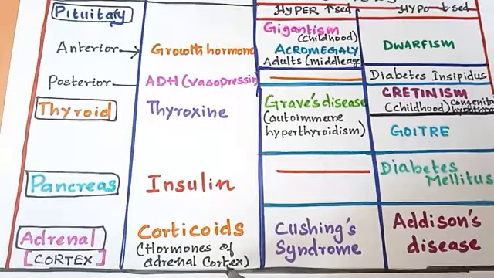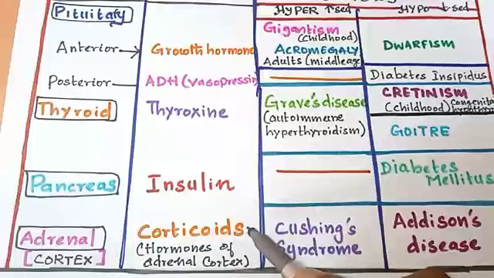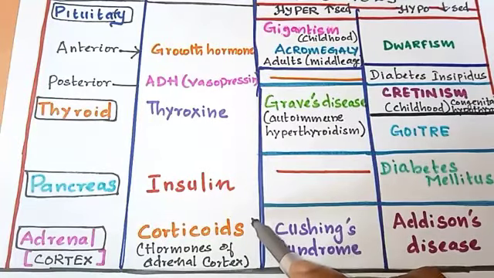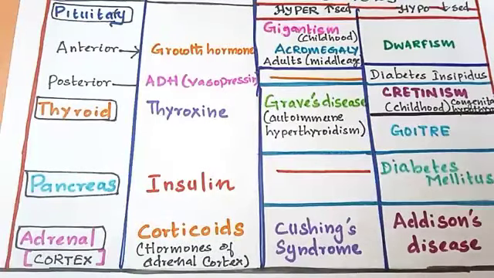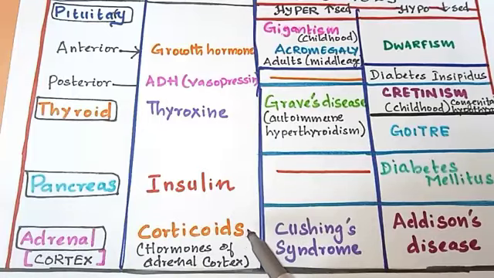So hormones of the adrenal cortex are called corticoids. If the corticoids are secreted excessively, it results in Cushing's syndrome. If the corticoids are secreted in less amount, it is called Addison's disease.